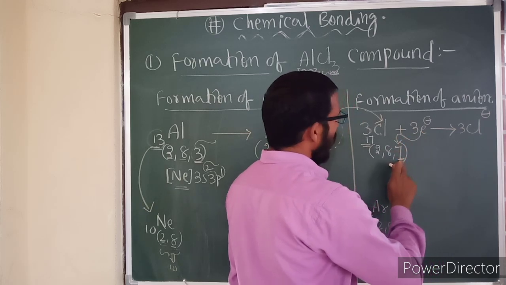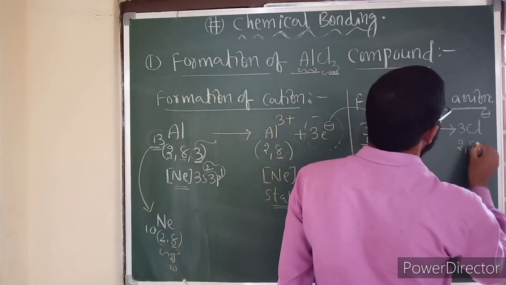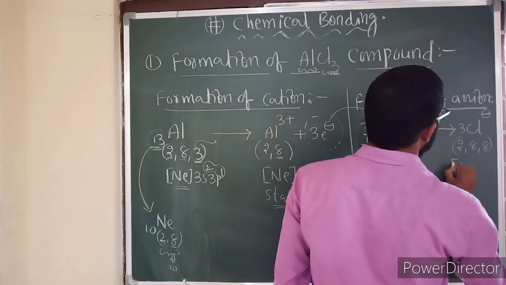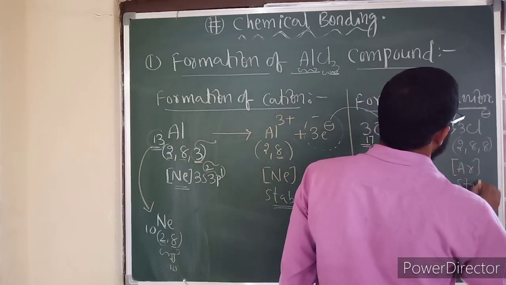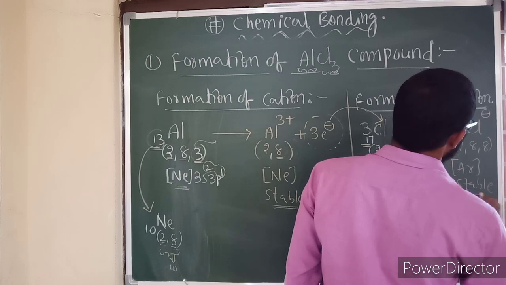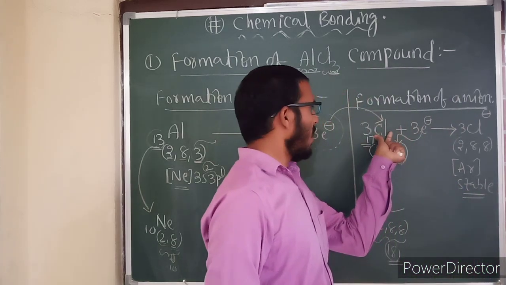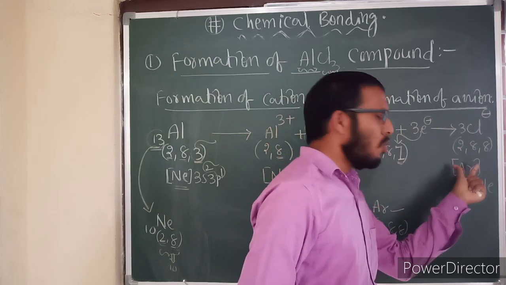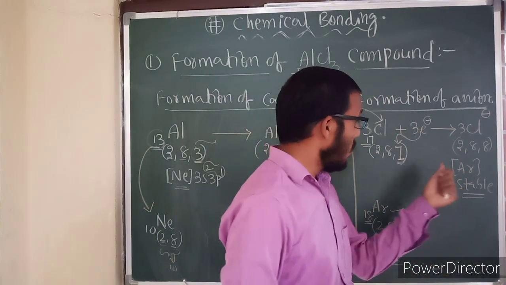After gaining 1 electron, it turns into 2, 8, 8. Right now this configuration is argon. So each chlorine becomes stable by gaining 1 electron. It will be acquiring the nearest noble gas configuration, that is argon.